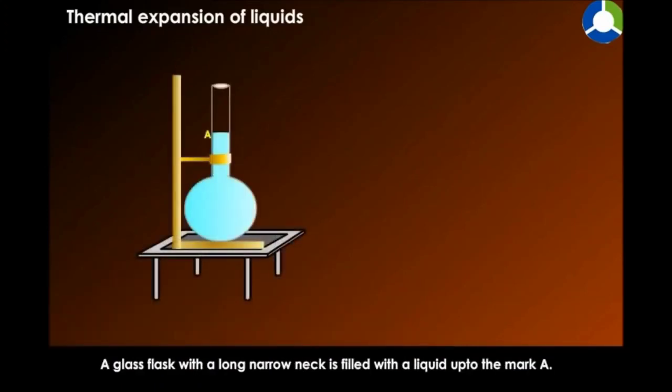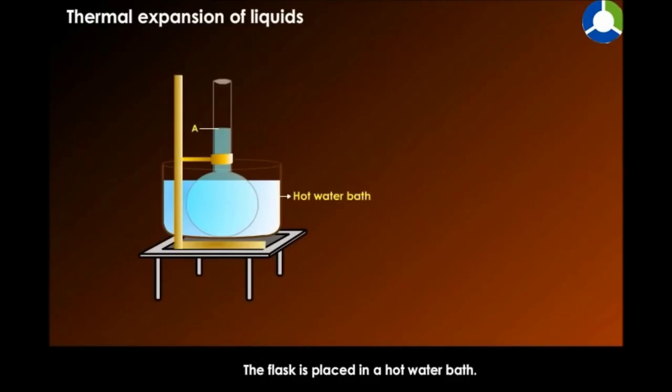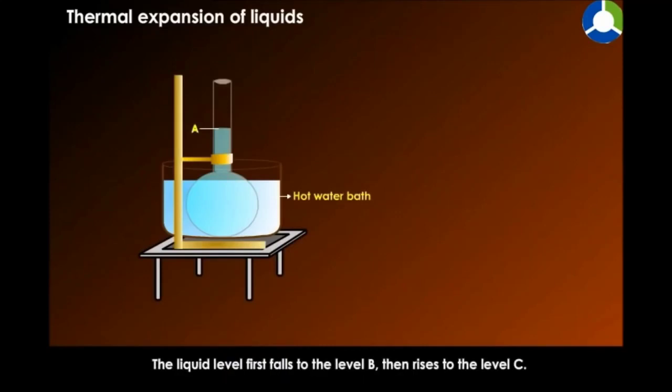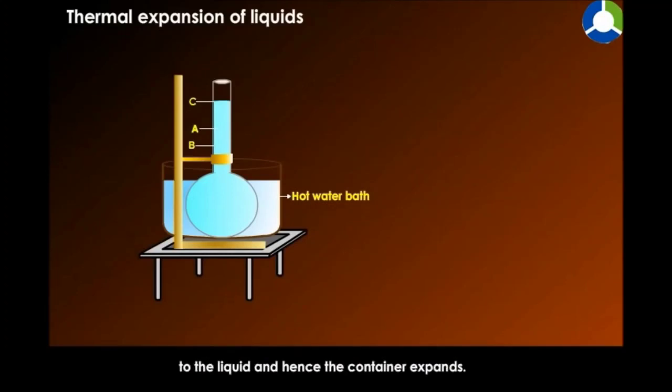A glass flask with a long narrow neck is filled with a liquid up to the mark A. The flask is placed in a hot water bath. The liquid level first falls to the level B, then rises to the level C. The liquid level initially falls to B because the heat of the water bath is not immediately transferred to the liquid, and hence the container expands. The level then rises to C as the liquid expands on receiving heat.